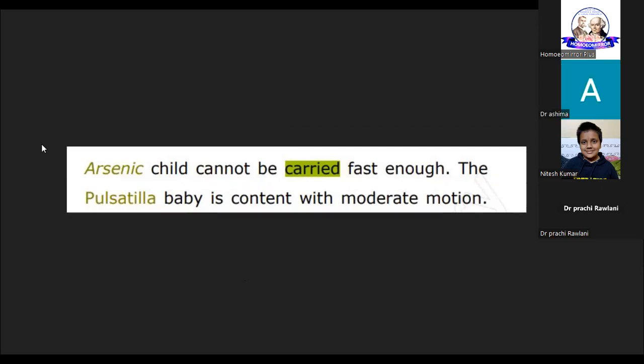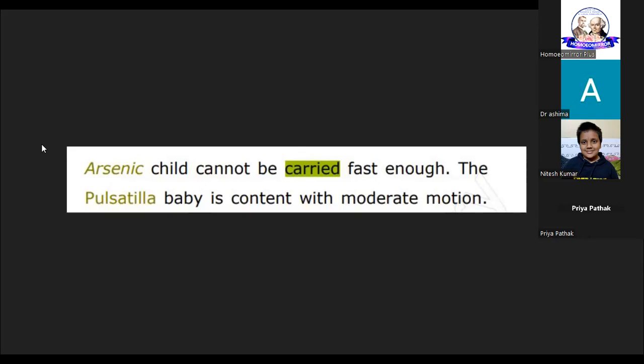Physical, sir. Physical carrying. If you look at Kent's repertory, carried, desire to be slow, Pulsatilla is given, I believe. Yes, Arsenic, sir, is there? No, slowly. Arsenic is there.